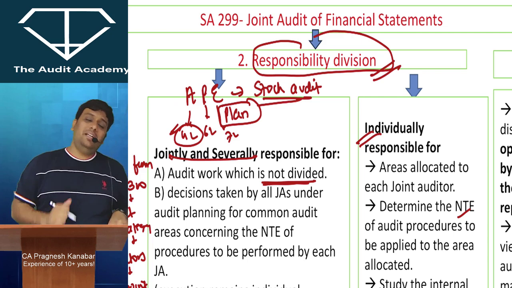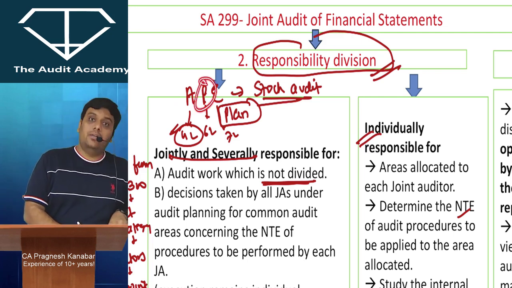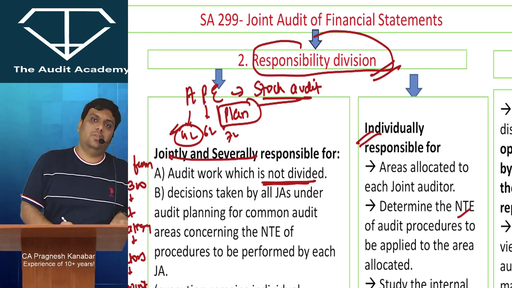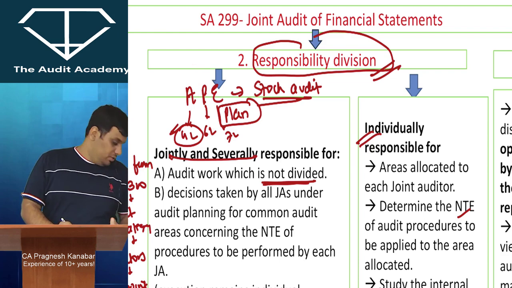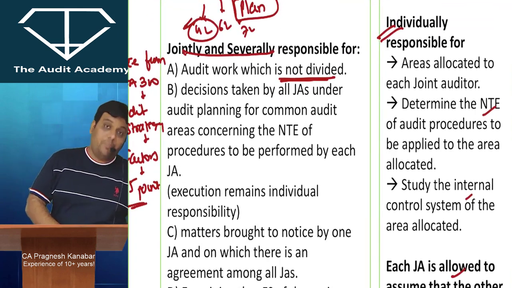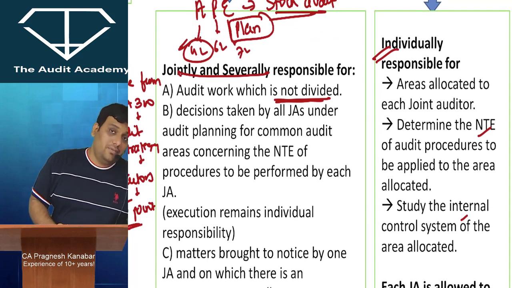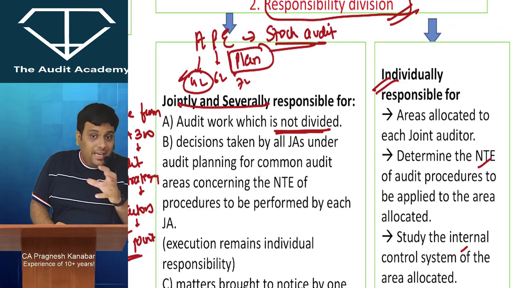Execution will always remain individual responsibility. Now P cannot appoint two James Bonds behind A to check whether A is doing his job properly or not. So execution will always remain individual responsibility. I repeat, execution will always remain individual responsibility. So please be careful. For audit work which is not divided, for common audit areas, planning is joint responsibility.